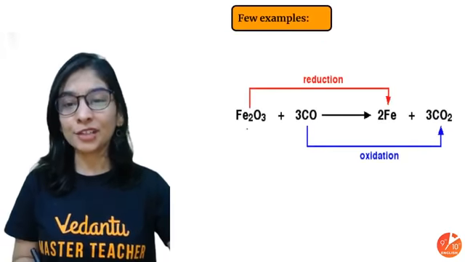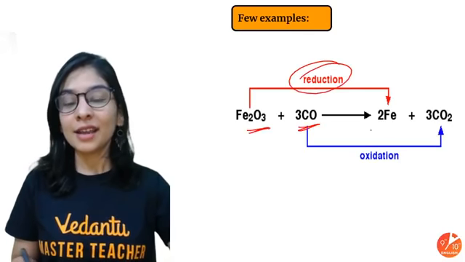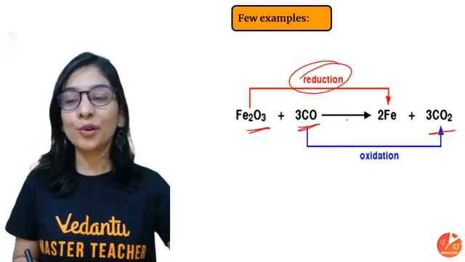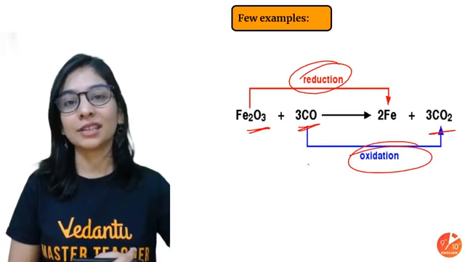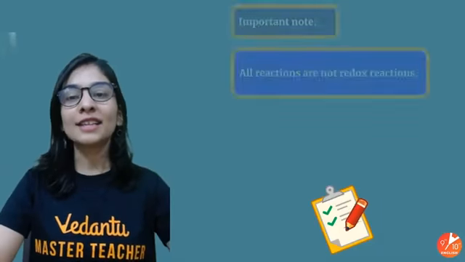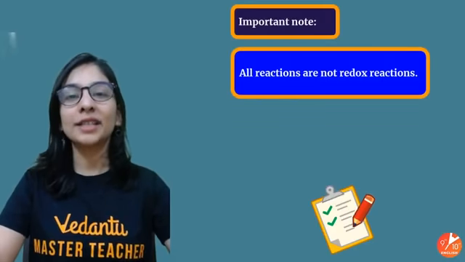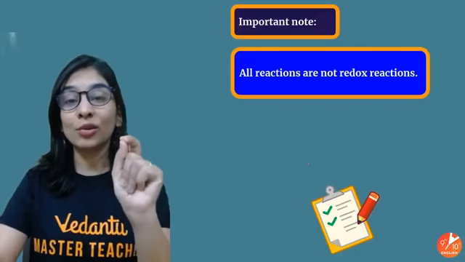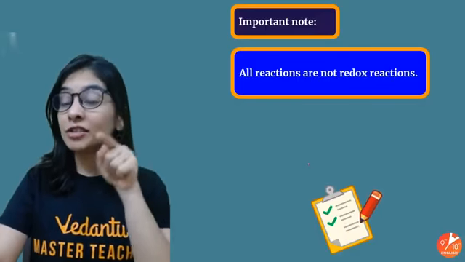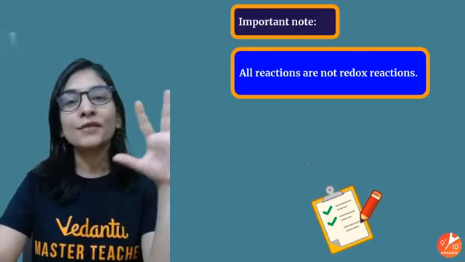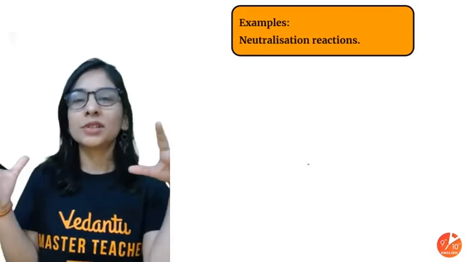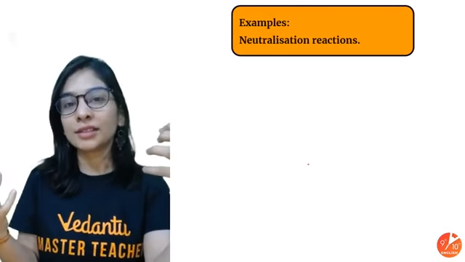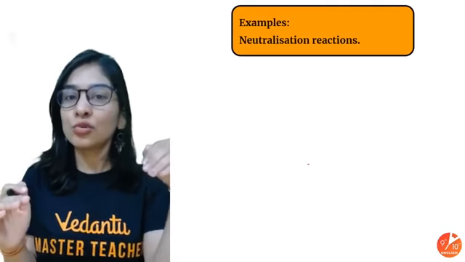Simple example in front of you: iron oxide to iron, loss of oxygen, reduction; carbon monoxide to carbon dioxide, gain of oxygen, that's oxidation. So in one reaction, oxidation and reduction are taking place simultaneously. There is one important note. Do remember that not all reactions are redox, because sometimes we think every substance is somehow related to redox reactions, and that's true also.